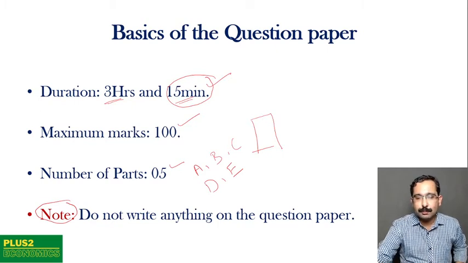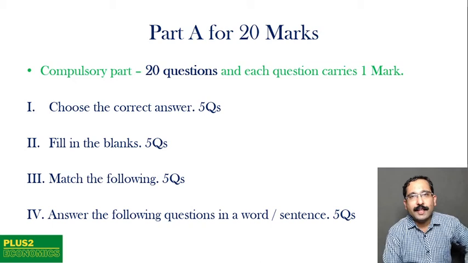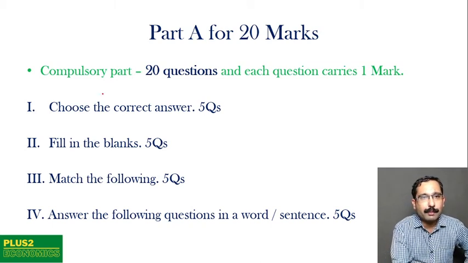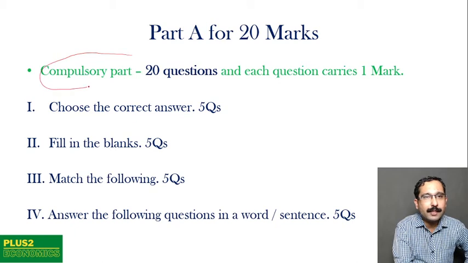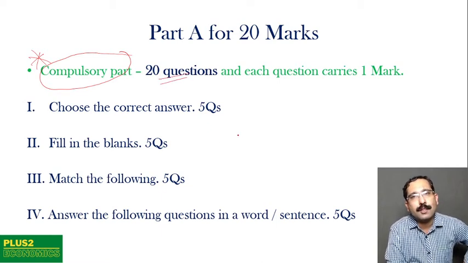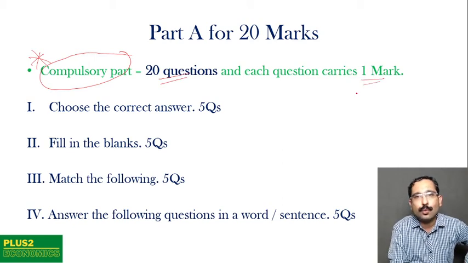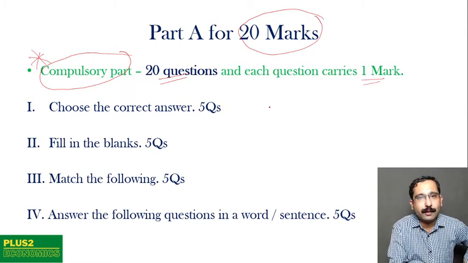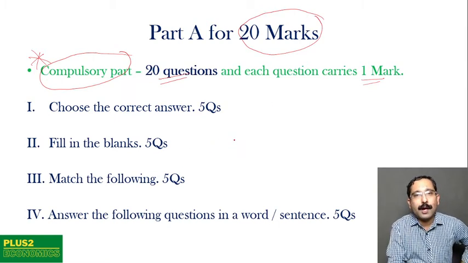Right. Let's proceed ahead. Now let us look at the part A of the question paper. Part A of the question paper is a compulsory part. It means that it doesn't come with any choices. This is very important. So there are 20 questions and you are supposed to answer all 20 questions. And here each question carries 1 mark. So obviously 20 marks is allotted for part A.